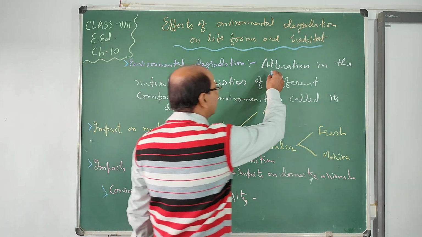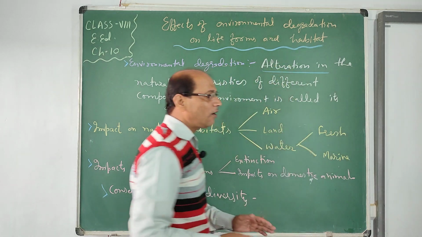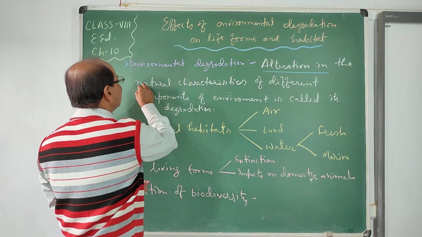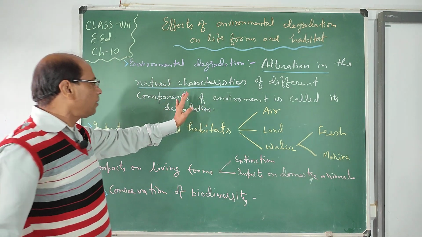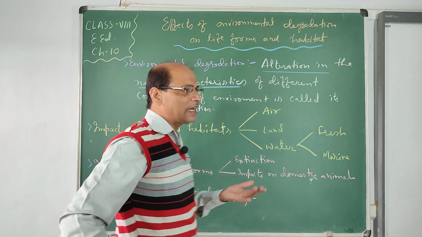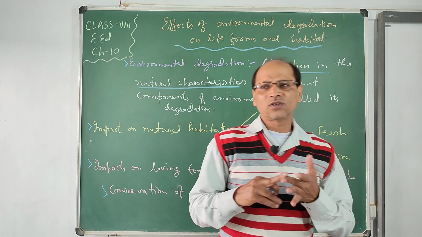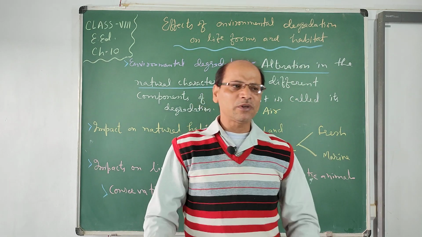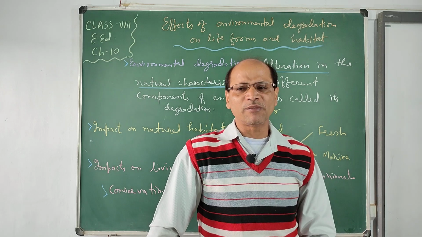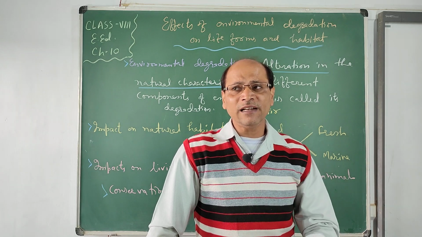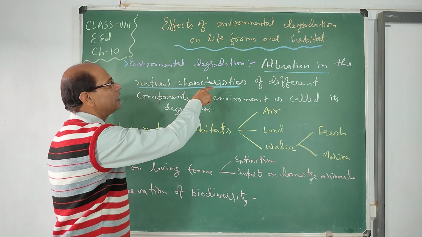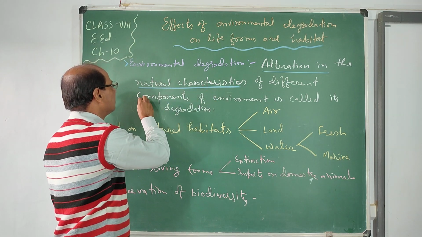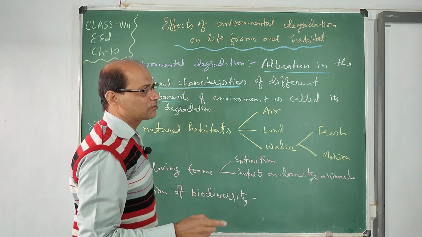When the natural character of different environmental components like air, water, soil, or biotic components is altered in their naturality or composition, they altered, then after that they become degraded, means